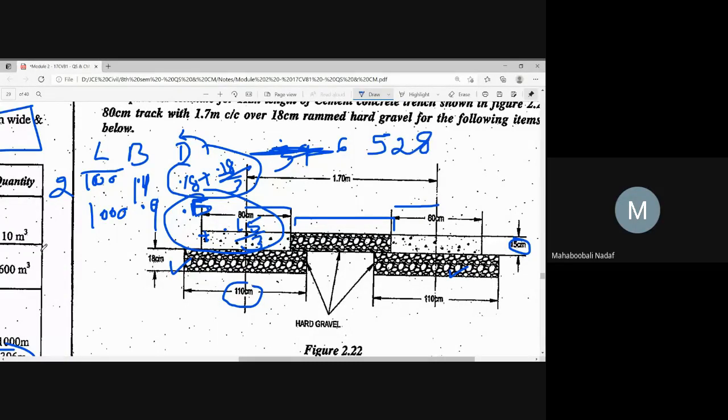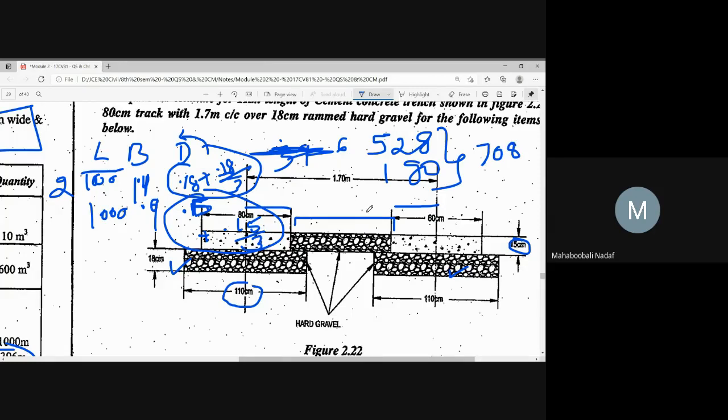Next item is 180. If you add these two things, you will get gravel. How much? 708. 708 is the gravel. Okay? This is the gravel material.